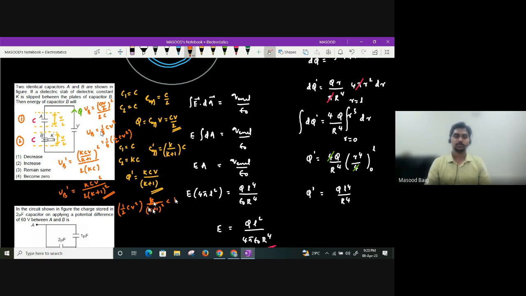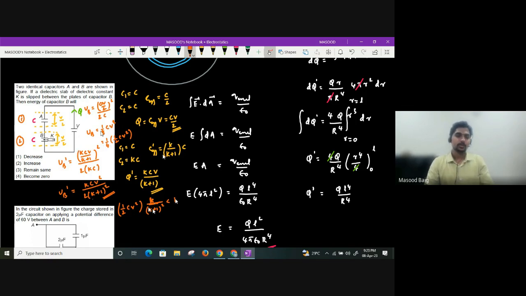Two identical capacitors A and B are shown in the figure. If a dielectric slab of dielectric constant K is slipped between the plates of capacitor B, what will happen to the energy of capacitor B, they are asking. So initially the effective capacitance is C by 2, the charge will be CV by 2. So the initial energy we can write as 1 by 8 CV square for B, guys.